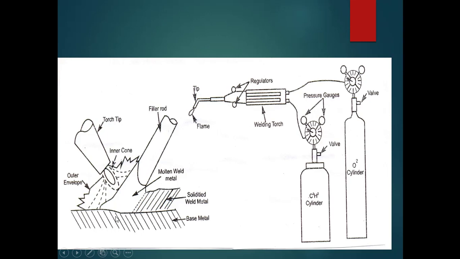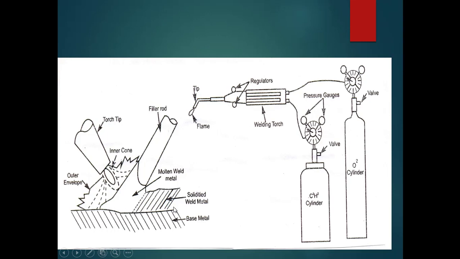Just to fill the gap between the base metal parts which are to be joined, this filler rod will be made use of. Due to the heat of that flame, the base metal parts will get melted, as well as this filler rod. The molten pool of the filler rod as well as the molten pool of the base metal will readily mix up and form a molten weld pool. This molten weld pool will be formed here, and after solidification, that will form a strong welded joint.